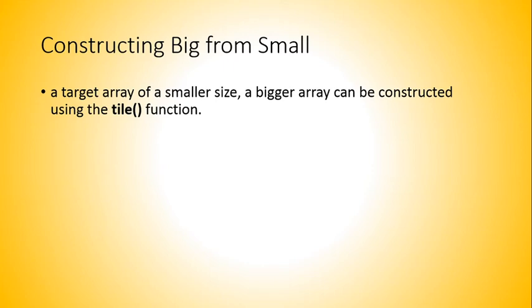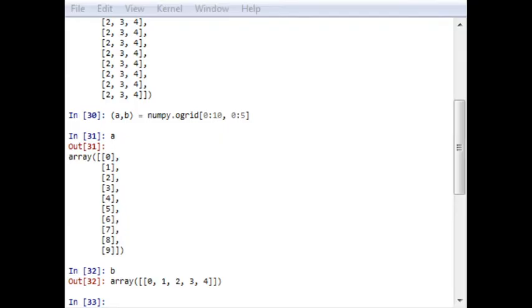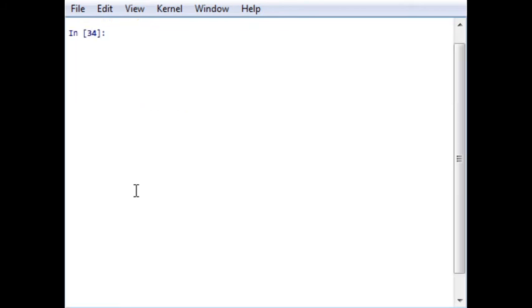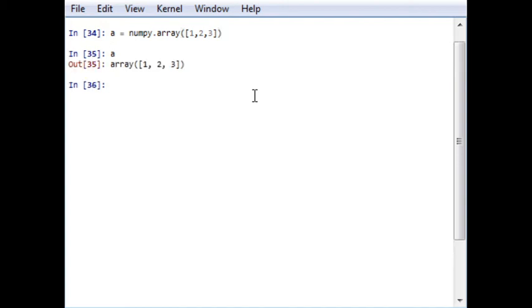Let's check an example and how it works. Okay, first of all, let me clear the command window. As in our previous example, here we will also take the array A. Now let us say that A is numpy array 1 2 3. So by REPL notation, it will generate an array of 1 2 3.